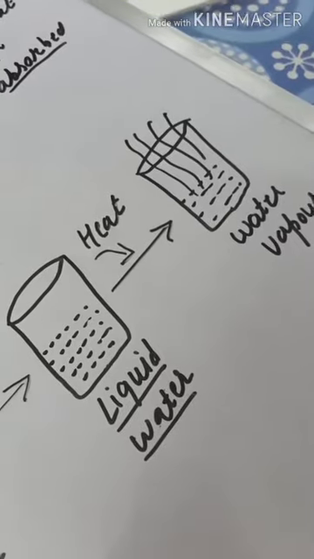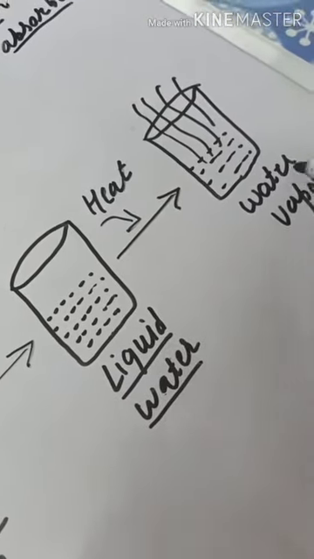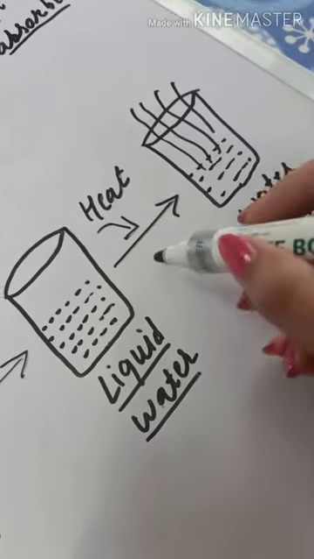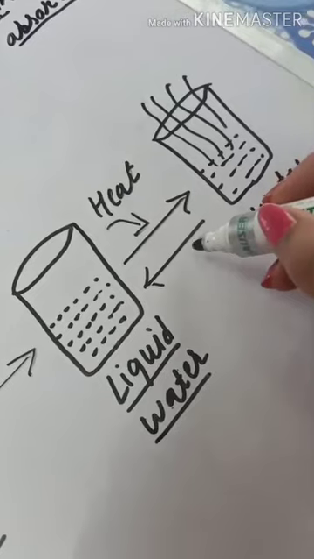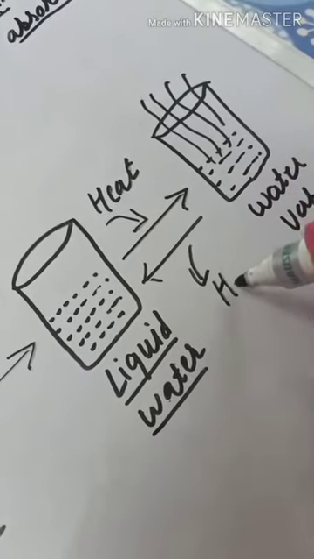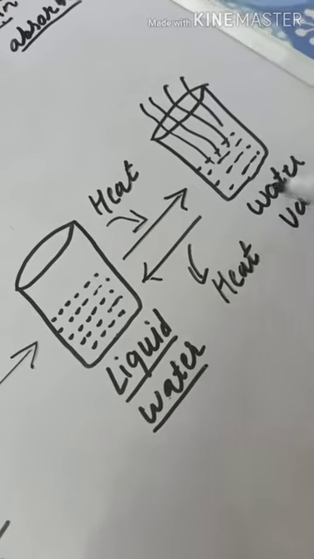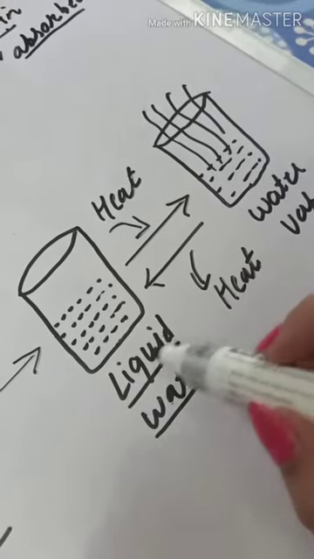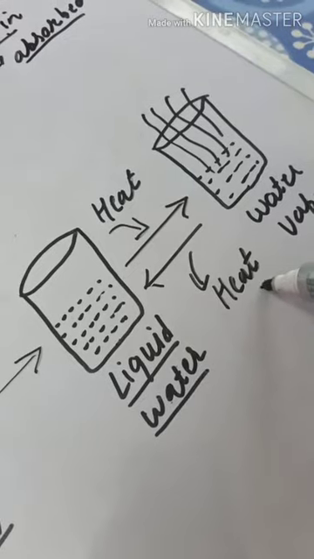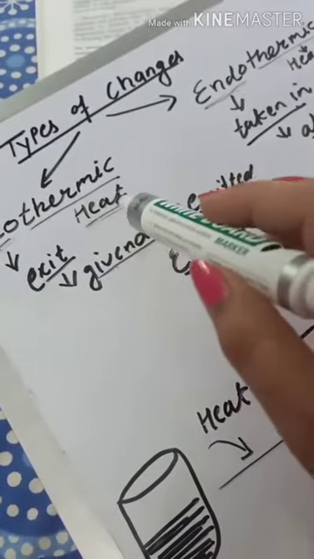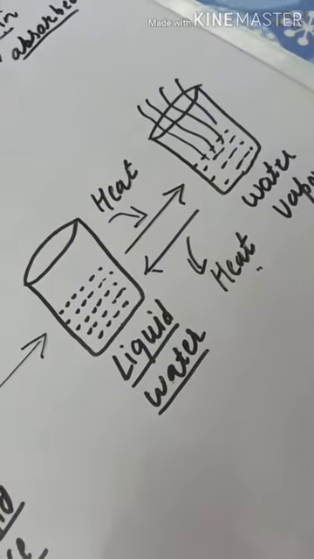Now if we go in inverse, that is, to form liquid water from water vapor by condensation, then this water vapor releases heat into the atmosphere. Because heat is released by water vapors in order to form liquid water, this process, condensation, is an exothermic change because heat is given out by water vapors.